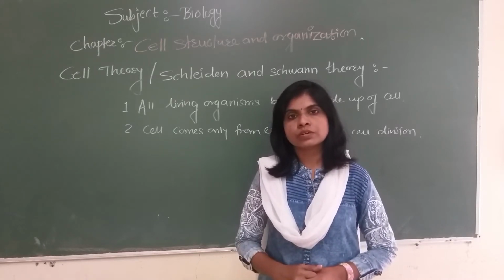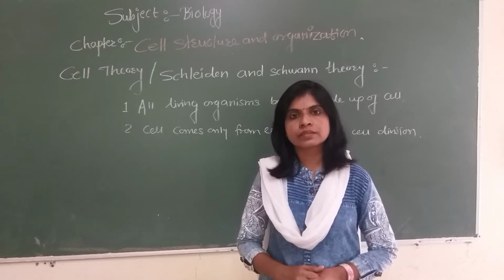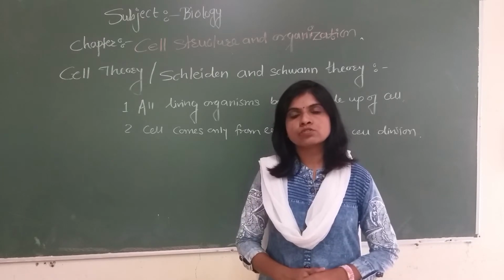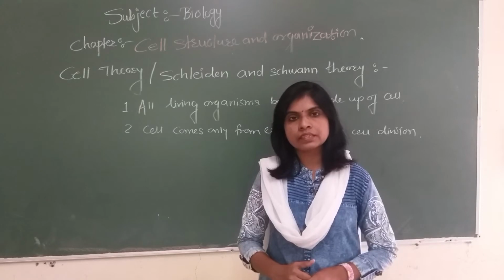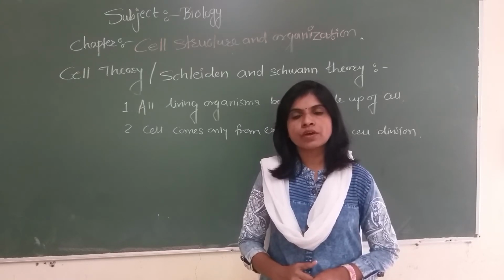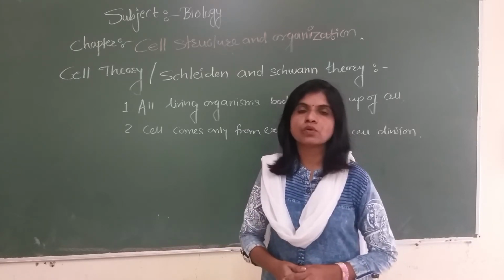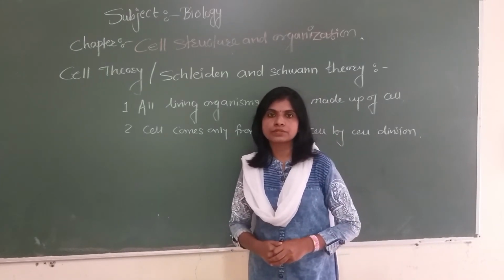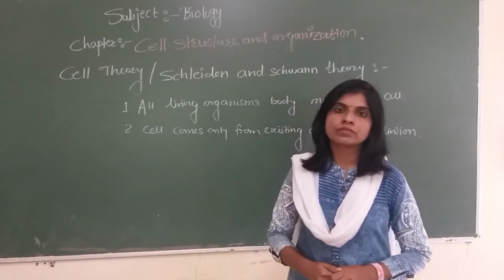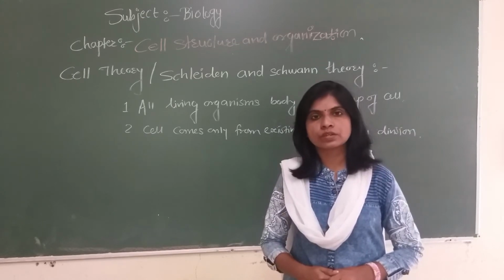Schwann also distinguished that the animal cell is without a cell wall on its outer surface, whereas the plant cell has a cell wall. These two together later proposed the cell theory. It is also called Schwann and Schleiden's cell theory or cell doctrine. The first statement of this theory was that all living organisms' bodies are made up of cell, whether plant, animal or unicellular organisms.